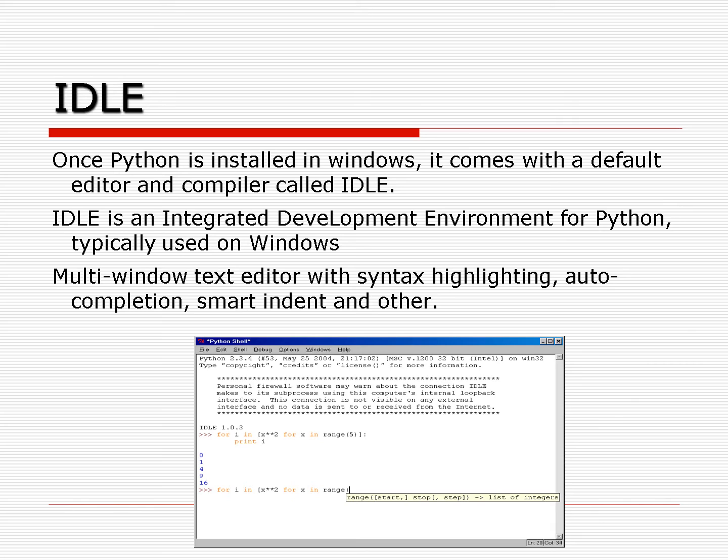That is IDLE. IDLE means Integrated Development Environment for Python. When we install Python once in Windows, it comes with a default editor and compiler called IDLE. When we open the Python folder, it will show some icons such as IDLE Python. We go through that and we get a Python shell like this. That Python shell is available with an interactive cursor. That is IDLE, the Integrated Development Environment for Python.